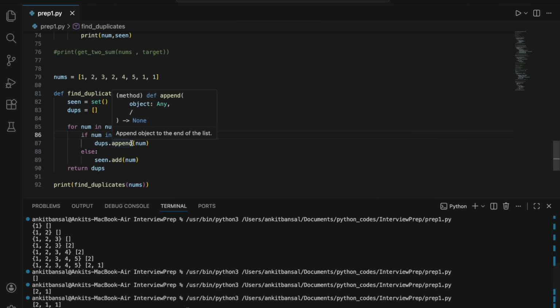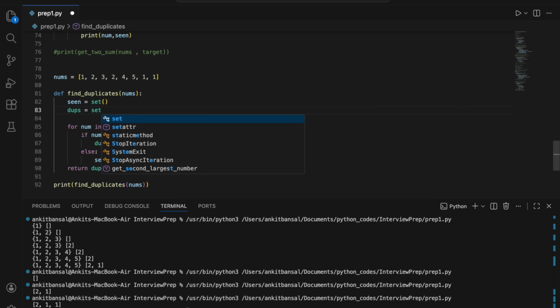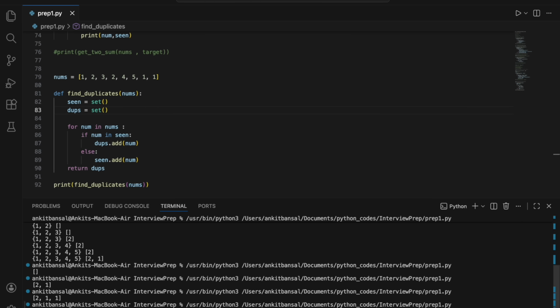How to solve this? So we know in sets we cannot have duplicates. So this dupes also we can create as a set instead of a list. If a duplicate is there, it won't go inside that. I'll say dupes equal to set, and then instead of append I have to say add, and that should solve the problem. Now I'm getting 1, 2, right? So this is how you have to think about it.